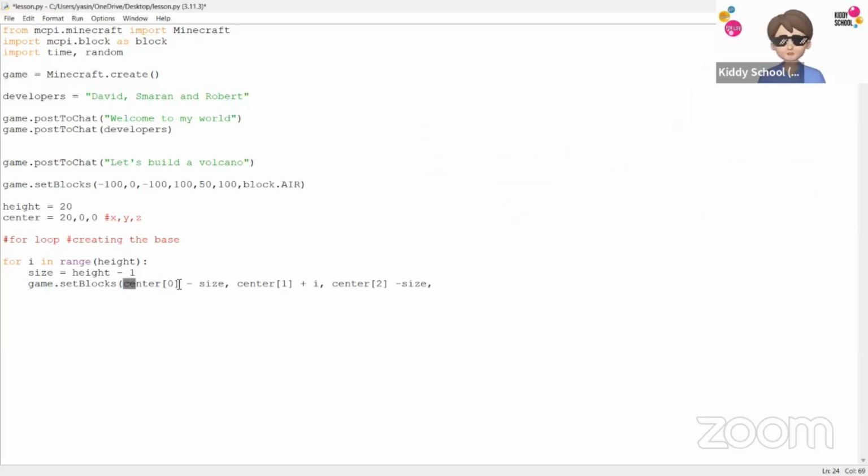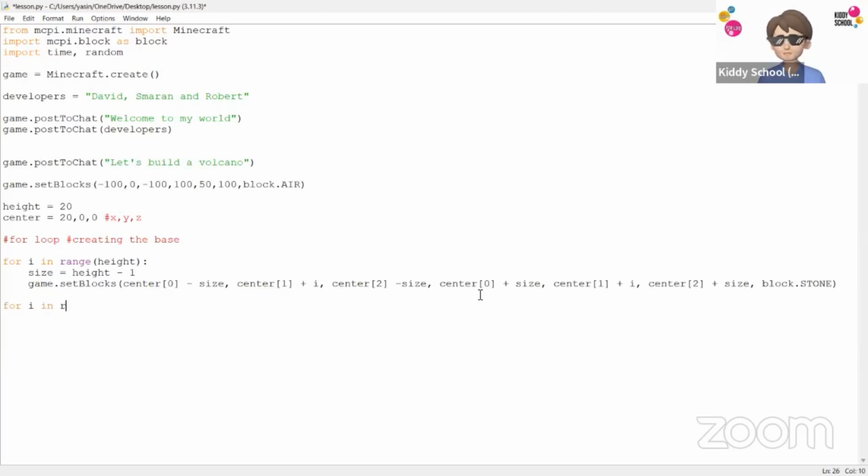So we have starting from 0, center 1 plus iterator, and center 2 minus size for the first round. For the second, again, we will say center 0, that is for x-axis, plus size, center, or I misspelled center, y-axis, plus iterator, keep going to the next line, and for the z-axis, add the size to it. And the material we're using this time is stone. Done.